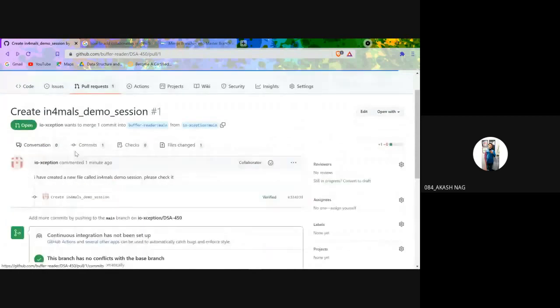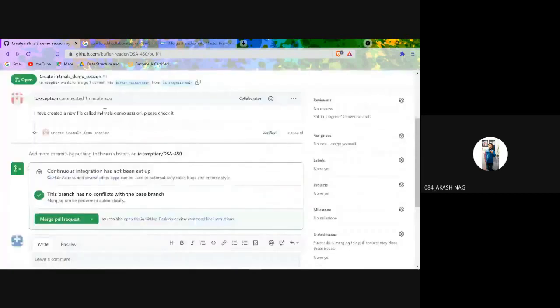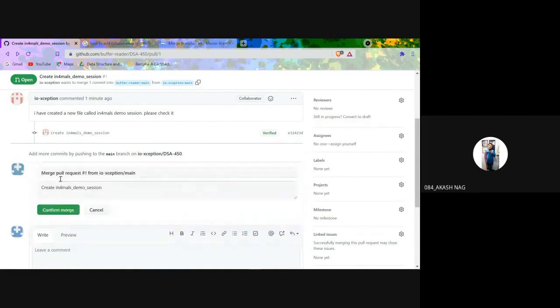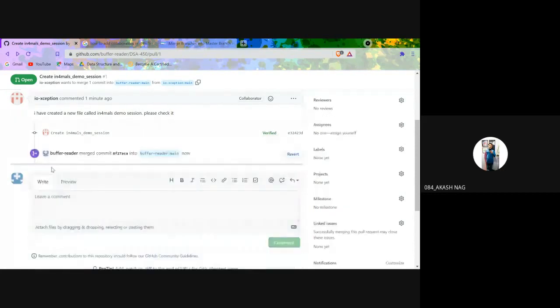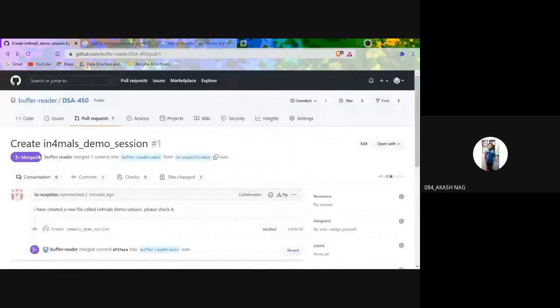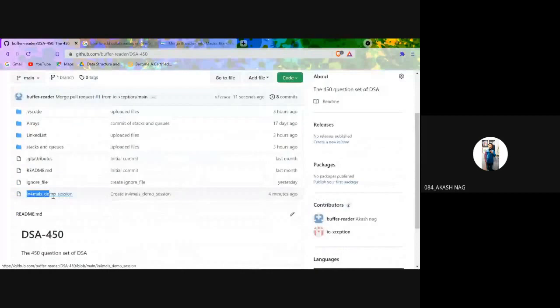So okay, if I think that my pull request is valid, I will merge the pull request. That is, I would make the pull request valid by copying the file from the secondary account to my primary account. That is, I will accept the pull request. I will accept the request, yes, that is my mistake. I am making the rectification right now. As soon as I confirm the pull request and merge into my main, see, the merge option is showing. And now if I go to my DSA 450, informal demonstration has been created. So this is how this pull request works.